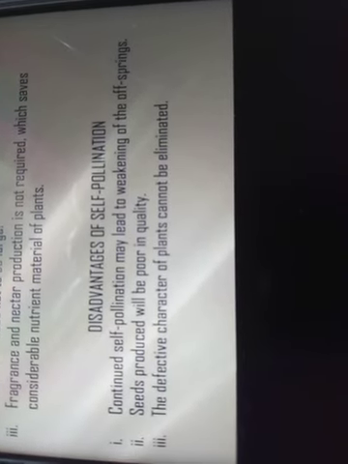Now let us see what the disadvantages of self-pollination are. Continued self-pollination may lead to weakening of the offspring. Sometimes the same parental characters pass to the offspring and it leads to weakening of the offspring. Next, the seed that is produced will be poor in quality. If poor quality seeds are produced by both the parents, the offspring will get poor seed quality.